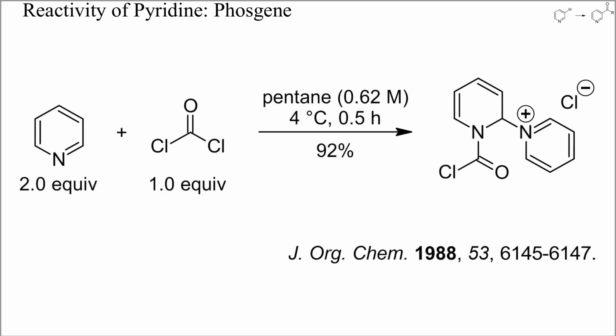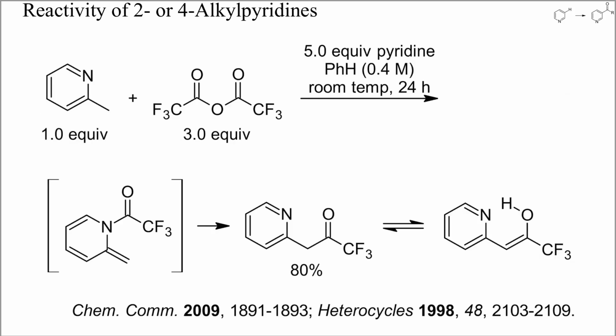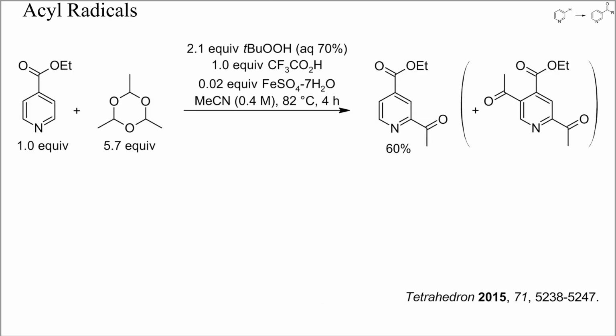As shown here, phosgene reacts reversibly with pyridine to yield a pyridinium salt, but no products of acylation at carbon. 2 and 4 alkyl pyridines may also be acylated at the alkyl group, as in this example. Thus, some alternatives are needed to acylate pyridines. I'll show you now some specific examples of pyridine acylations, beginning with the nucleophilic addition of acyl radicals.